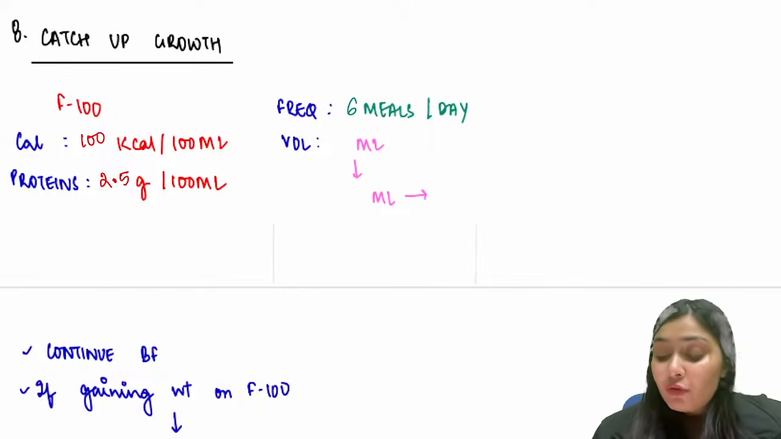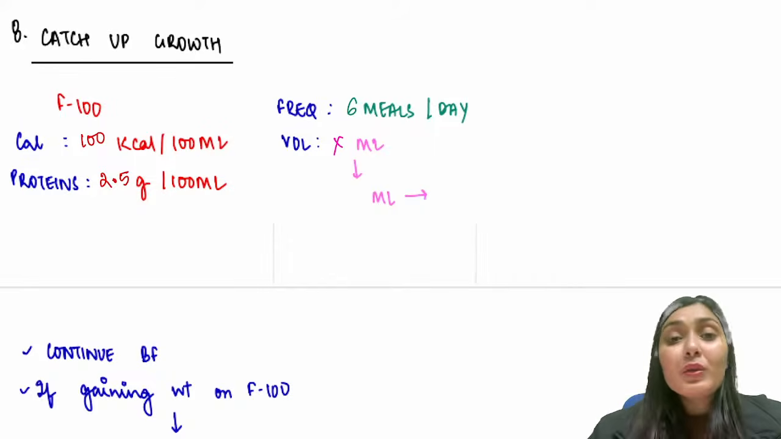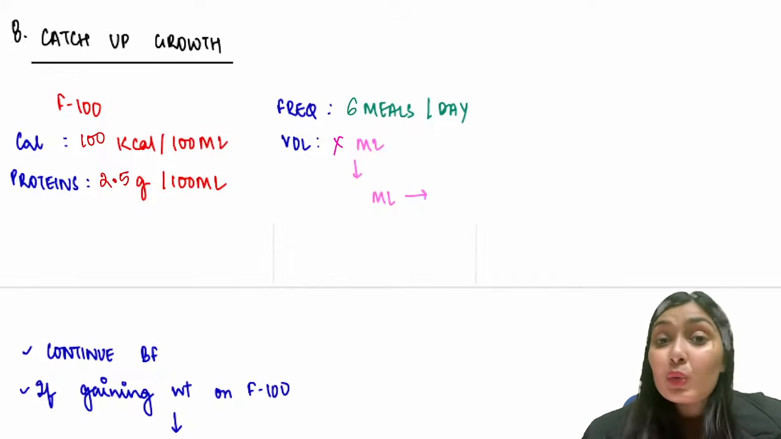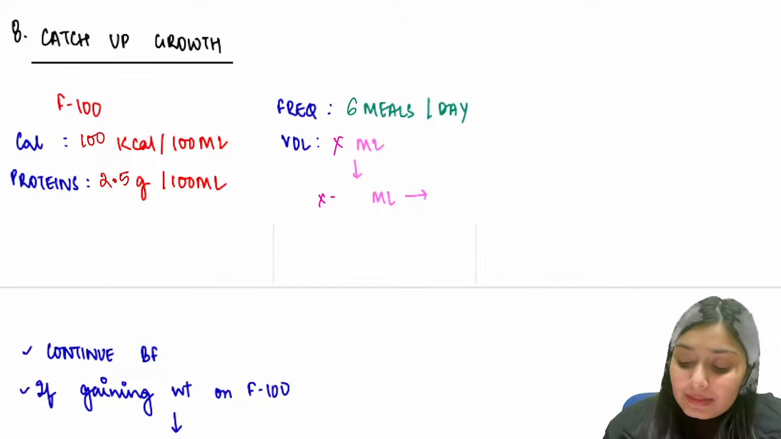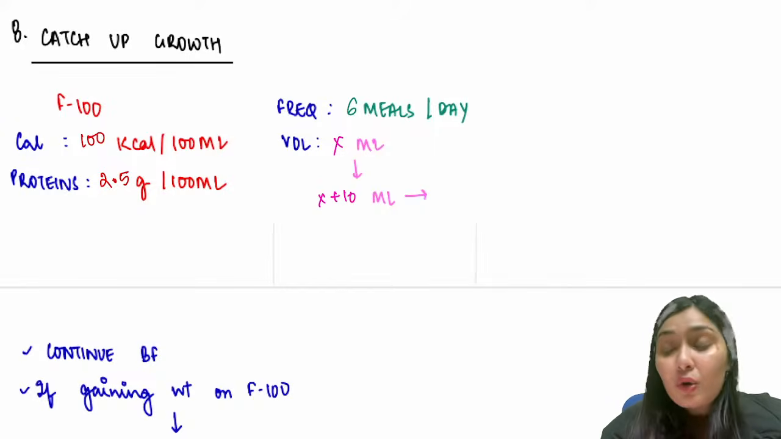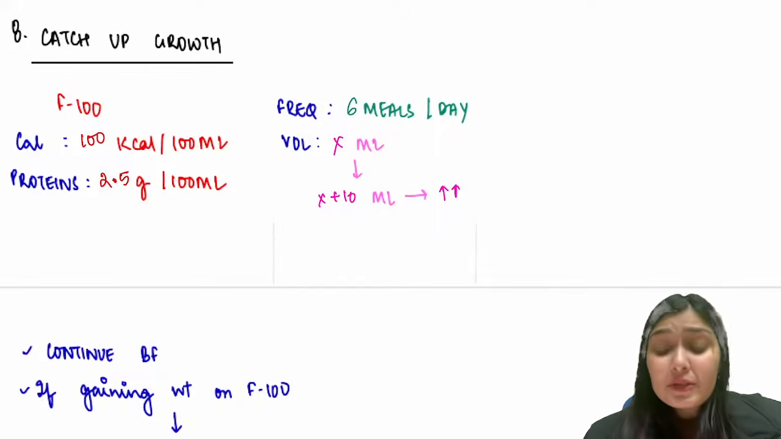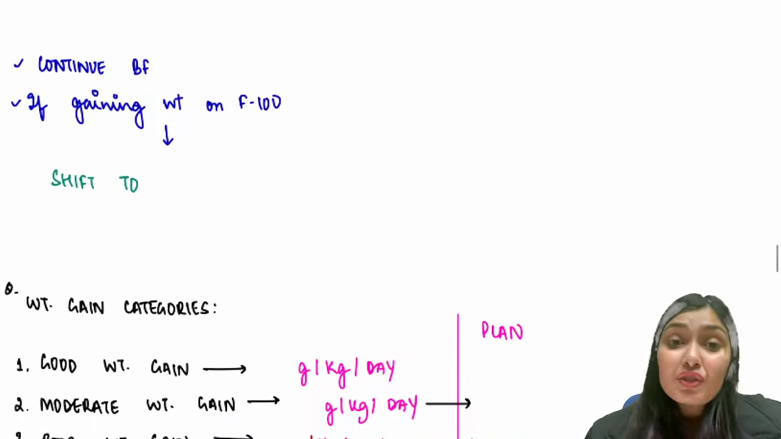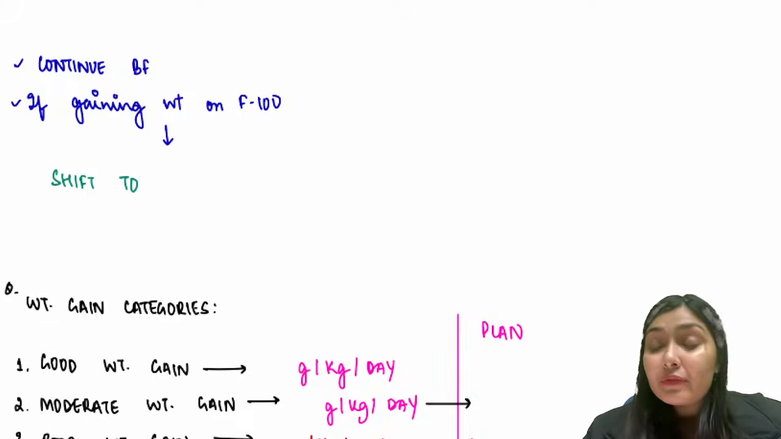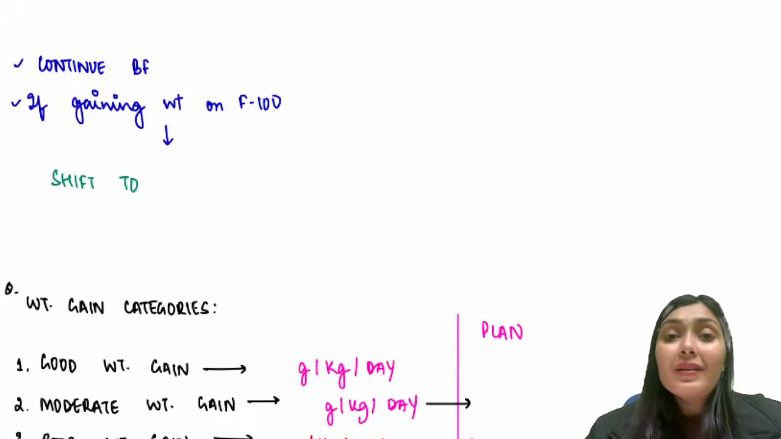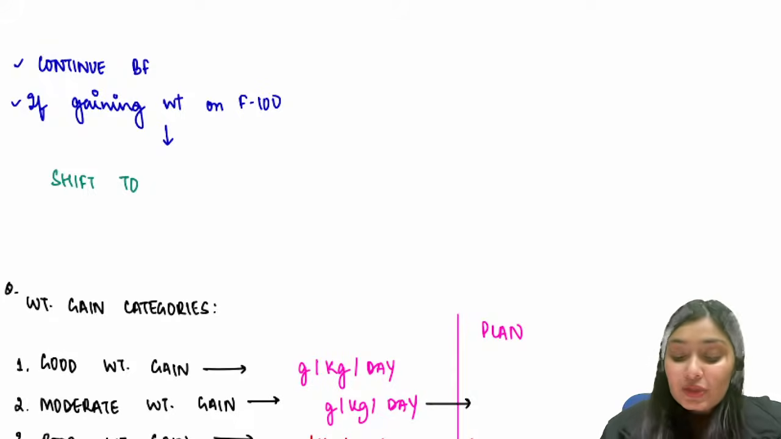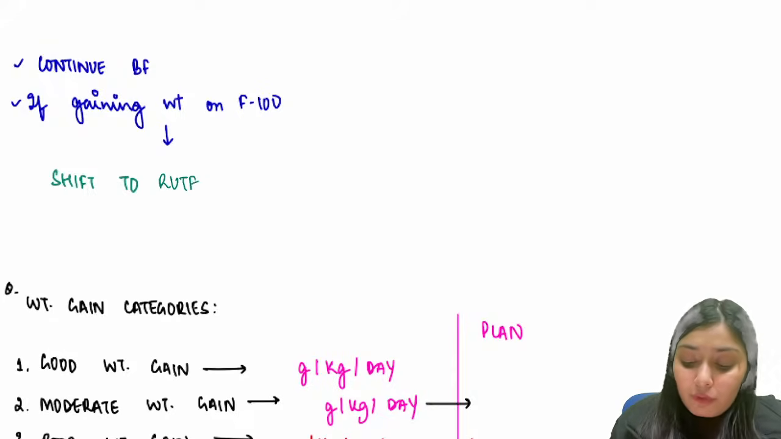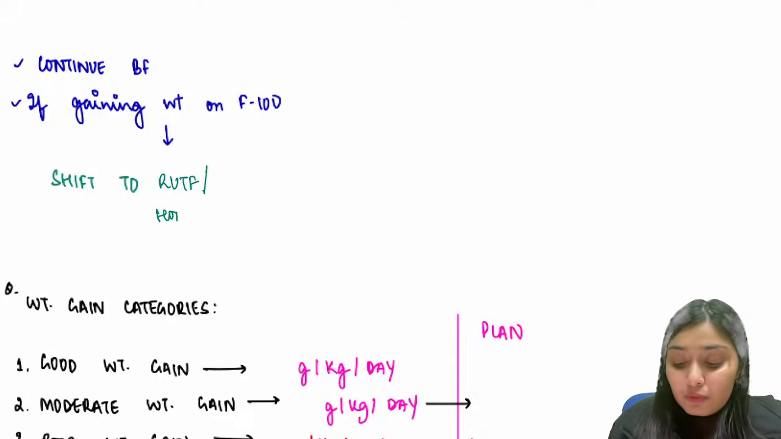How much volume? For example, if the child is accepting X volume in the first meal, now in the next meal, you are going to add up 10 ml. So X plus 10 ml. And thereon, with each feed, you are going to increase the volume. If the child is breastfeeding, obviously you continue the breastfeeding. And if the child is gaining weight well on these feeds, then you shift to the normal feeds. That means home cooked meals or ready to use therapeutic food. So once the child is gaining weight, you shift to RUTF or home cooked meals.